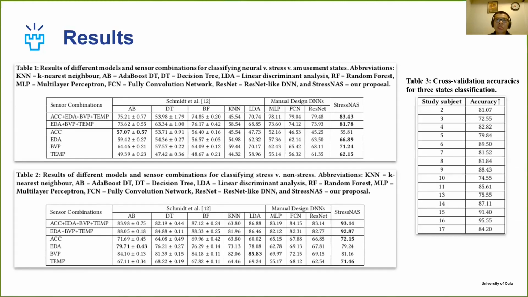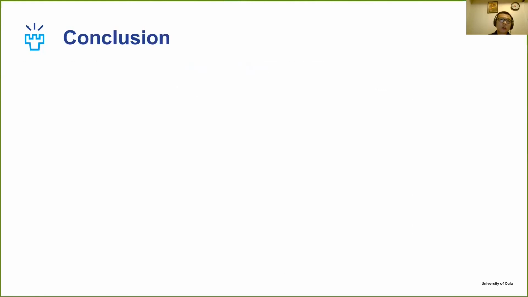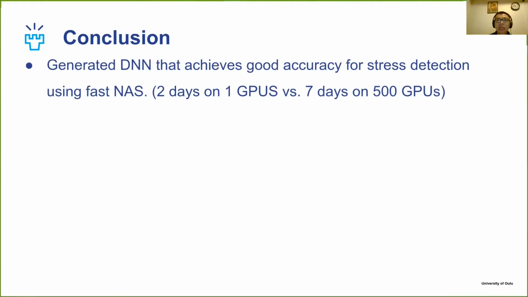Table 3 presents the best detection accuracy for each study subject for the three-state classification test. In general, the detection results are evenly distributed among the subjects, with a small bias on subjects 3, 10, 13, and 16. In conclusion, firstly, our paper proposes a fast automatic method for generating deep neural networks that achieve good